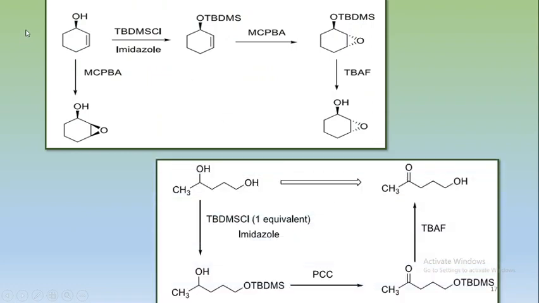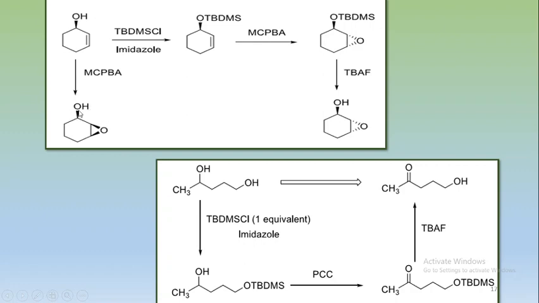Here are some examples. In this case there is a formation of epoxide by using MCPBA, but here the OH group is present on the ring, therefore the stereochemistry of MCPBA, that is the OH is above the plane, therefore MCPBA can attack above the plane, and we got this epoxide because this is the more stable due to this hydrogen bonding.